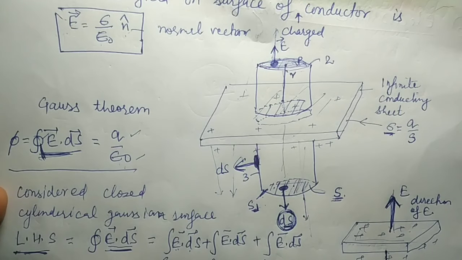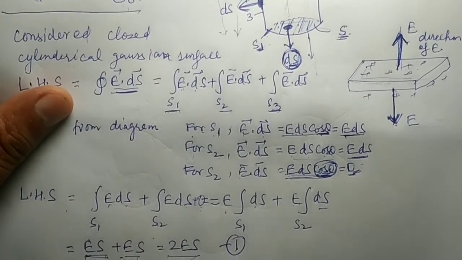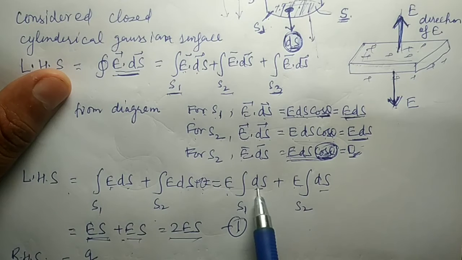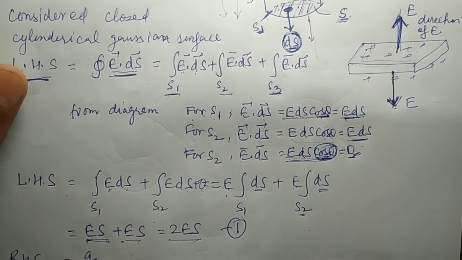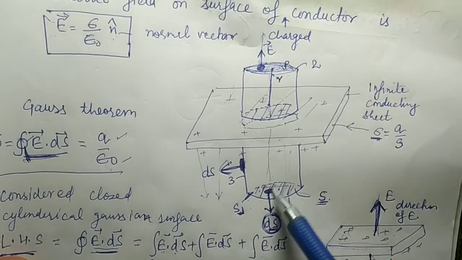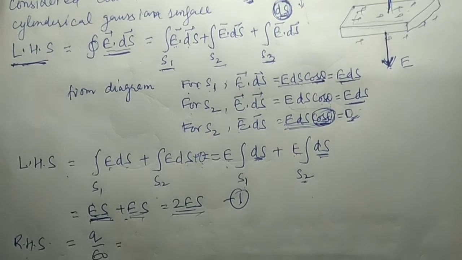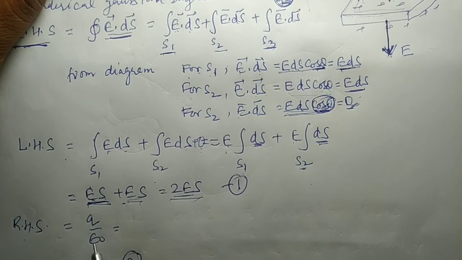If they are equidistant and symmetrically placed, the electric field will be uniform. So if it is uniform or constant, I can take it outside the integration sign. So I took E outside the integration sign, and ds for S1, E also outside the integration sign, ds for S2 surface. We know that I have chosen the symmetrical surface. So this surface is also S, this surface is also S2, so it becomes ES and ES, total is 2ES. Now the right hand side, we know that it is total charge enclosed by the Gaussian surface divided by epsilon naught.